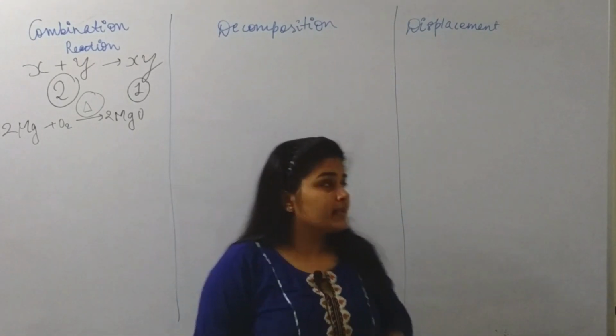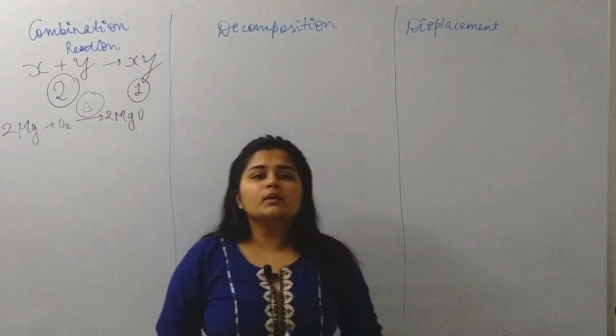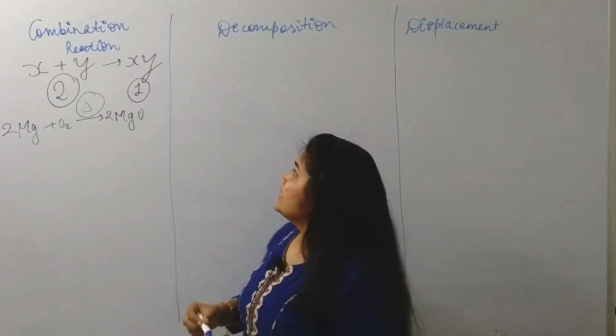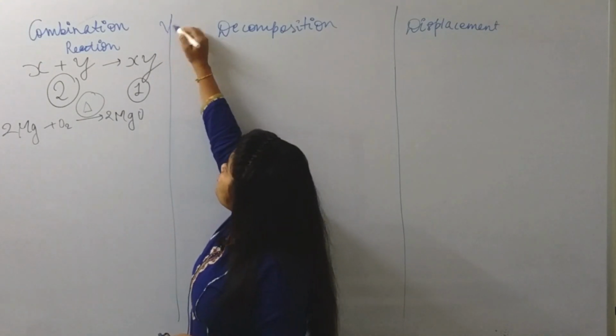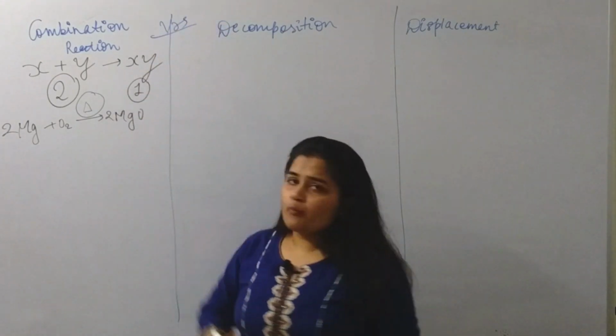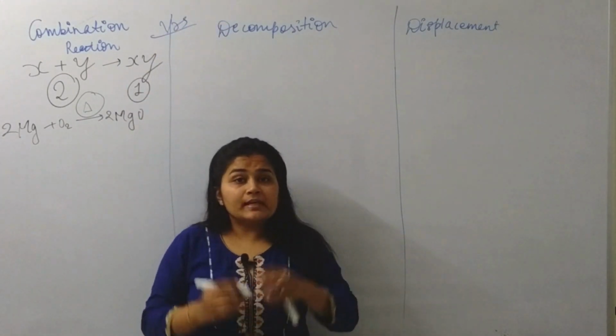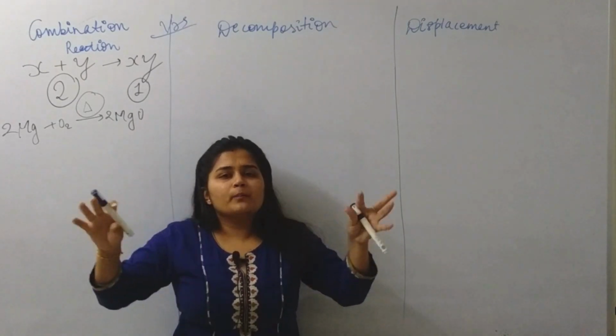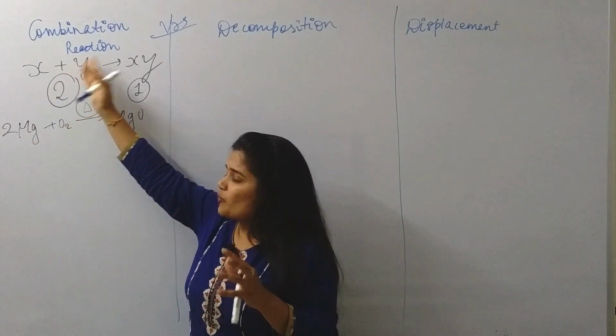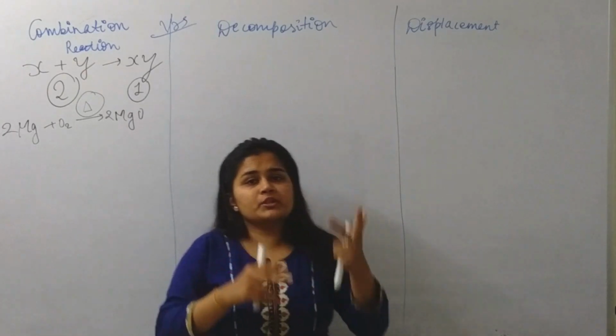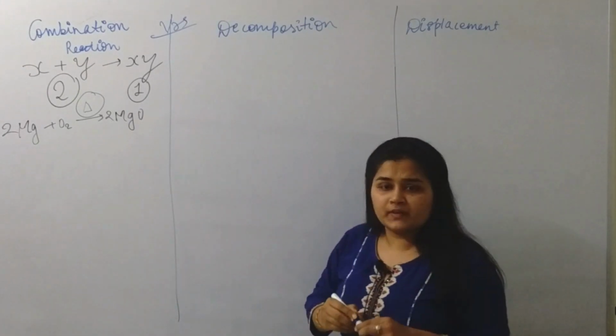Combination reaction. The second one is decomposition reaction. It is opposite to combination reaction. The word decompose means to break down. So, combination reaction is opposite to decomposition reaction.